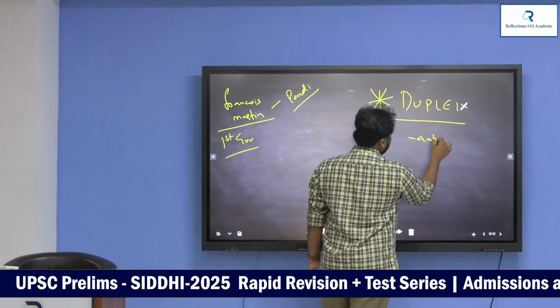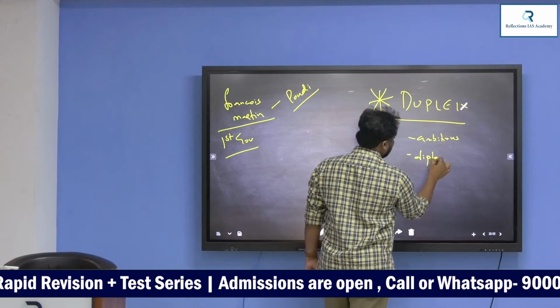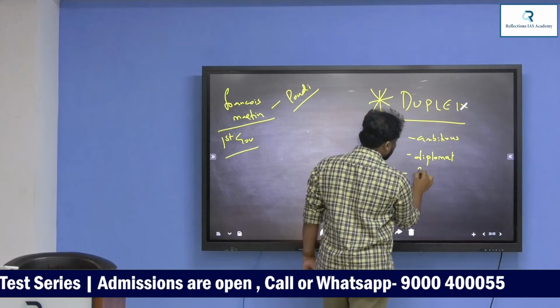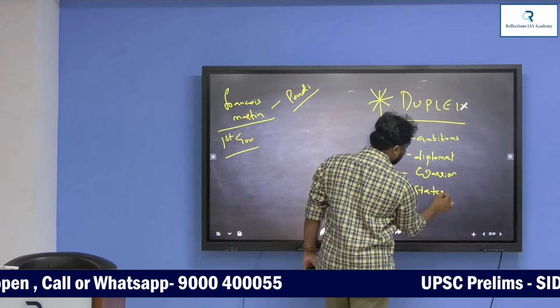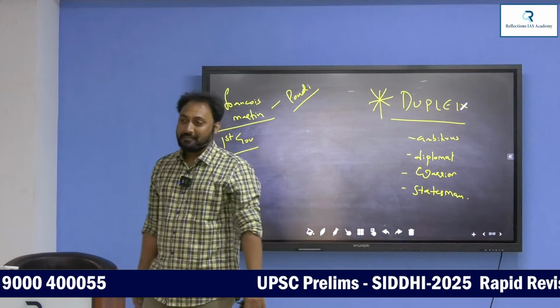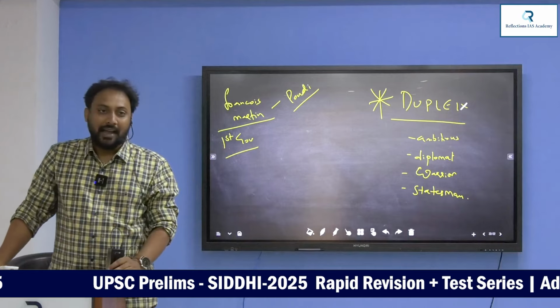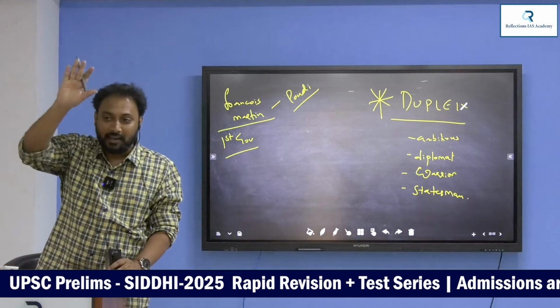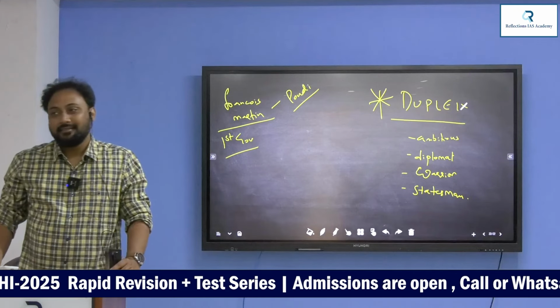Dupleix is ambitious. Dupleix is a diplomat, a great diplomat. Dupleix is a warrior. Dupleix is a great statesman. What not? This man, his vision is totally different. Understand? He is more powerful than the English fellows. Accidentally, the English East India Company ruled India. Otherwise, the French should have ruled India. Understand?